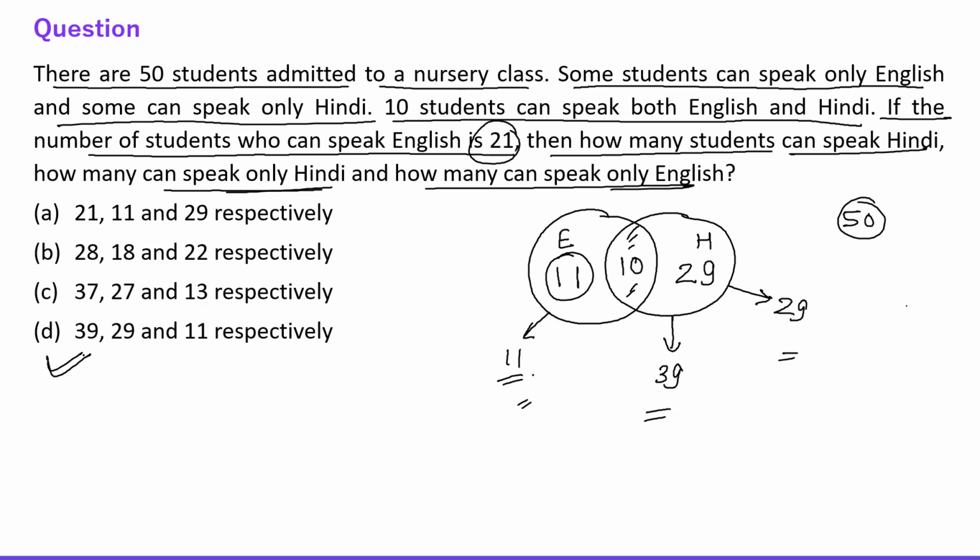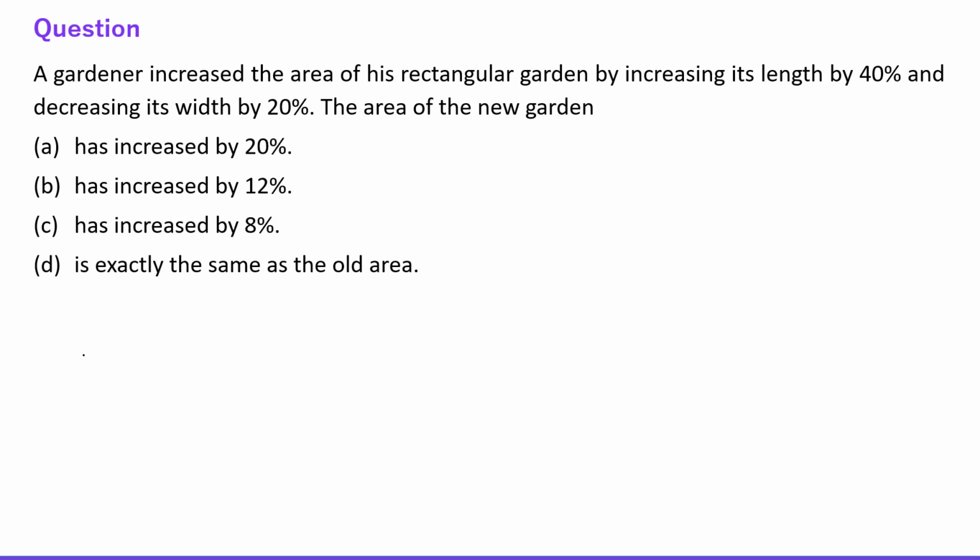Okay everyone, fine. Alright. Now let's talk about the next question. Next question is, a gardener increased the area of his rectangular garden by increasing its length by 40% and decreasing its width by 20%. Then the area of the new garden.